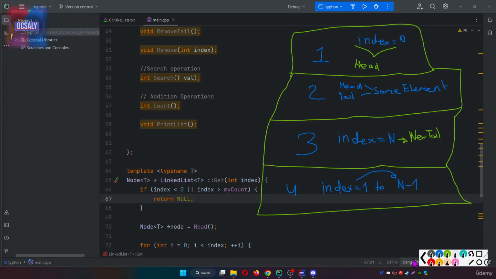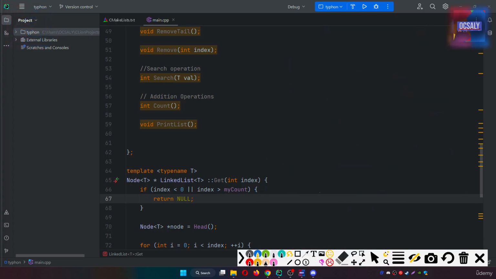So let's hide this and see how to create our insertion process.